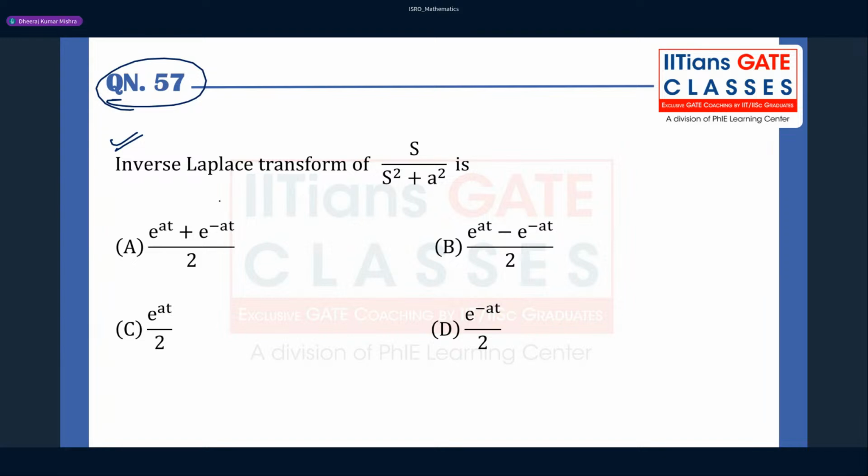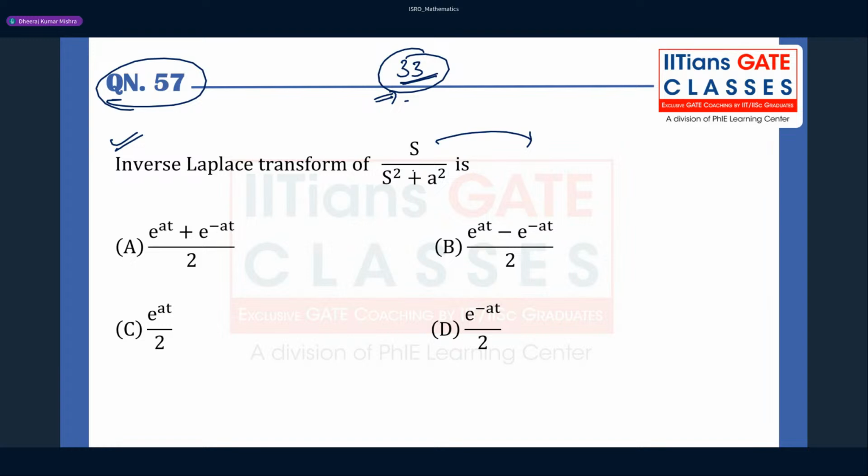So the inverse of the Laplace transform of s by s square plus a square. So 7 gen means you have to start now. Mathematics will be asked for around 30 to 33 marks, you can expect, right? So this is very good marks. Okay, like you can qualify easily.